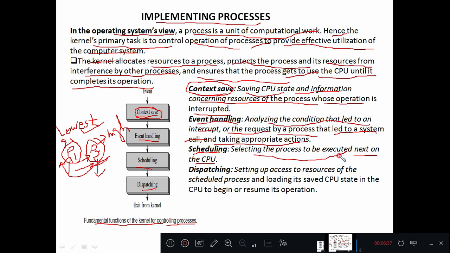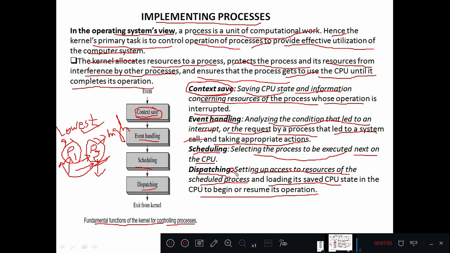Selecting the process to be executed next on the central processor unit, right? So scheduling is selecting a process to which a particular central processor unit is given. Next, the last one, dispatching: setting up access to resources of the scheduled process and loading its saved CPU state in the CPU to begin or resume its operation.